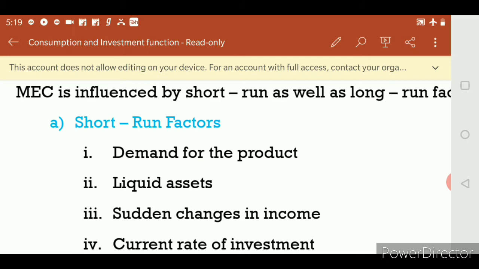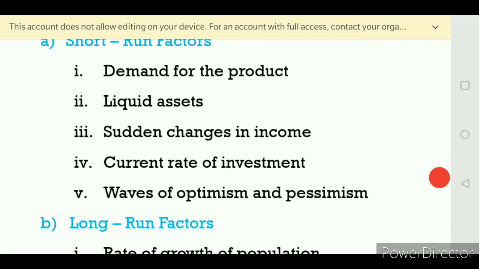If there is no demand for the product and the cost is too high, what happens to the investment? Investment will be decreased. Next one is liquid assets. If an entrepreneur has a large amount of capital, if he holds more liquid assets, what happens to his marginal efficiency of capital? It will be increased.